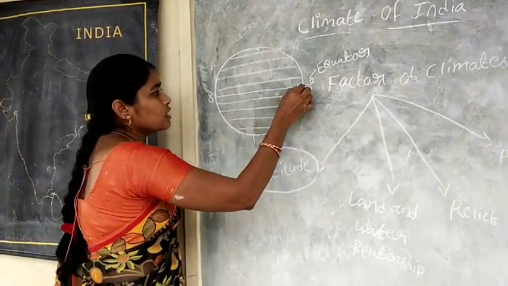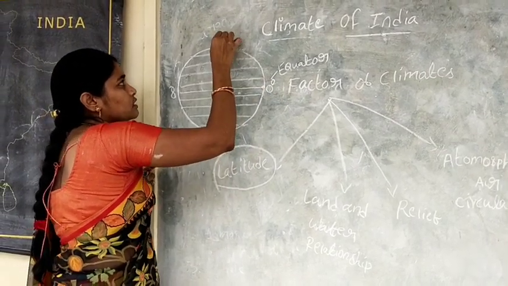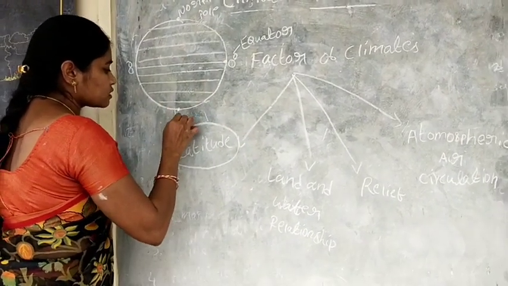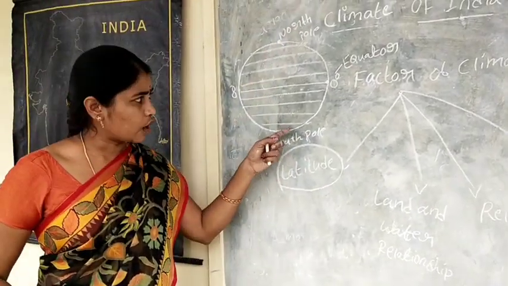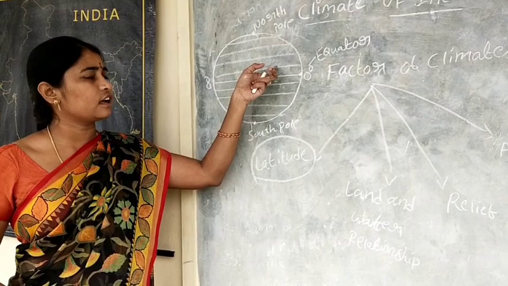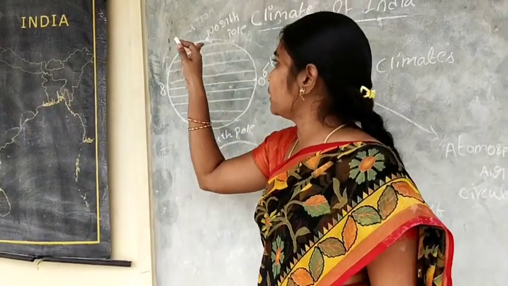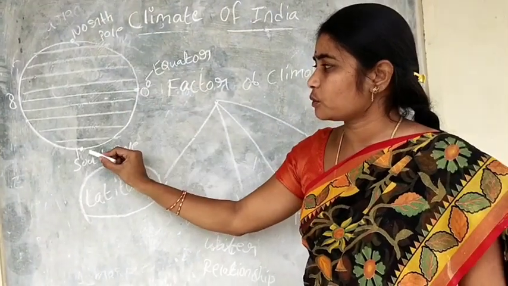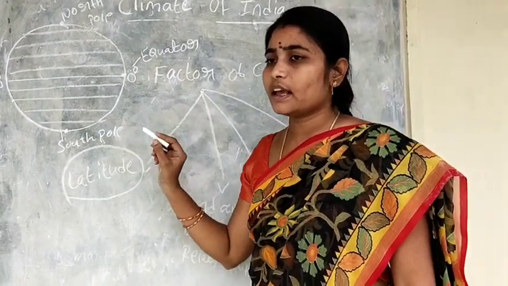As we move from zero degree latitude, the equator, towards the poles, this is the North Pole and this is the South Pole, the average temperature decreases. As we move from the equator to either pole, the temperature decreases.